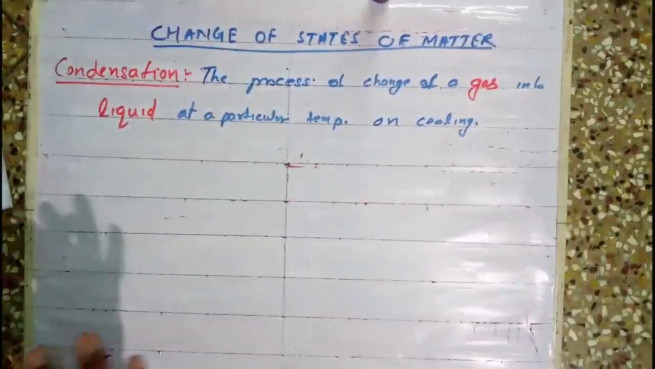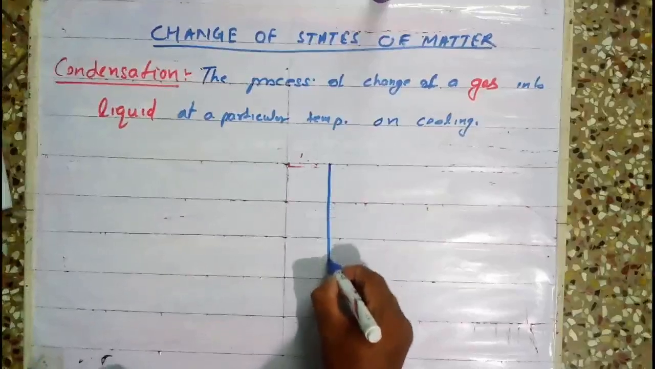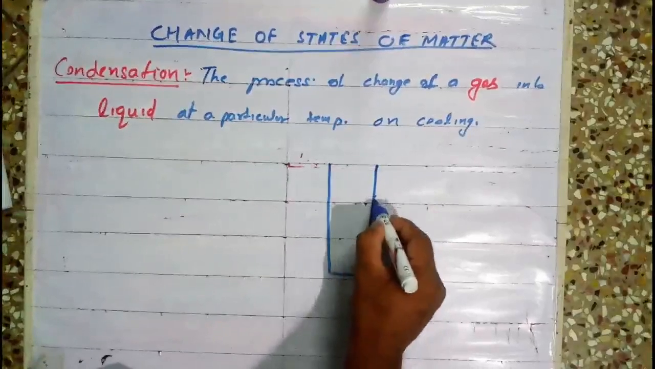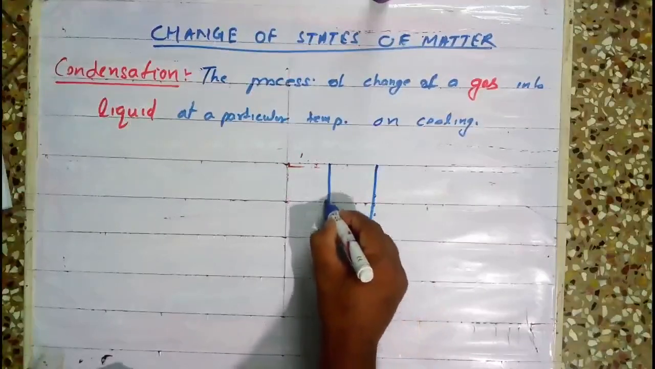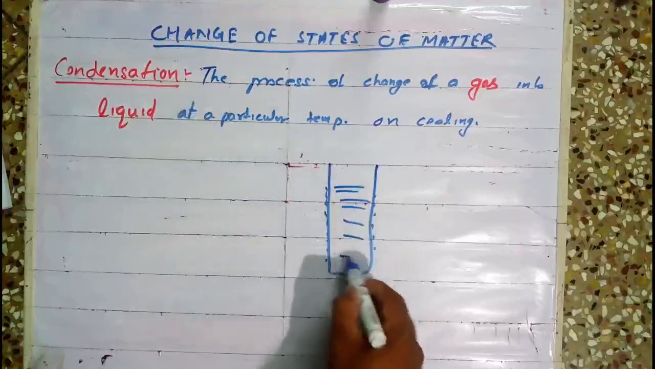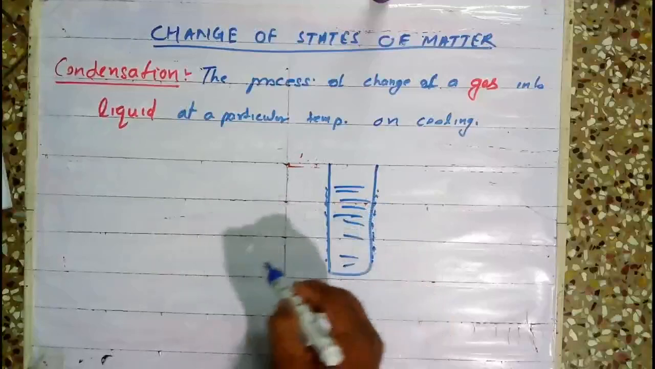A very simple example: take a glass of cold water. What will happen? All around the glass you will see water droplets. Are you seeing or not? This is a glass of cold water. Why does this actually happen?